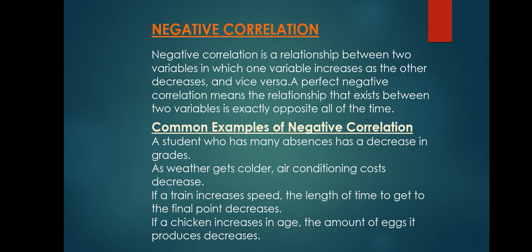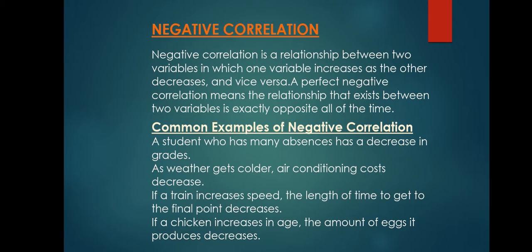Negative correlation. The second type of correlation is negative correlation. It is a relationship between two variables in which one variable increases as the other decreases and vice versa. That is, we can say that the values of the variables are inversely proportional. A perfect negative correlation means the relationship that exists between two variables is exactly opposite all the time.